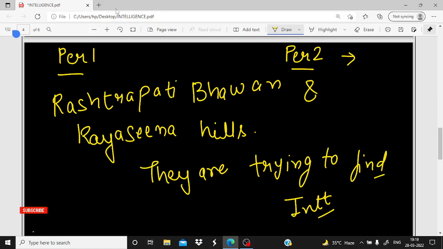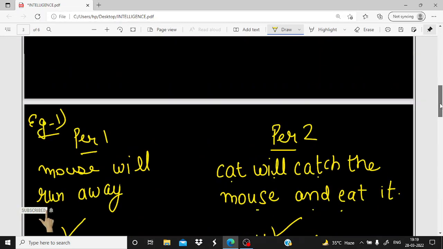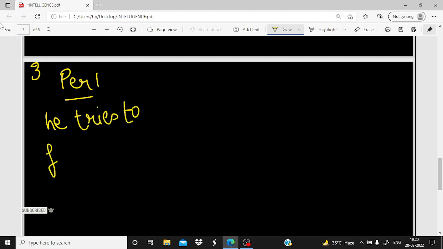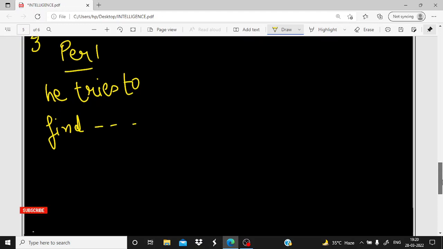Now we will consider question number 3. Here the question is, what were the educational degrees possessed by Lord Rama? For this, both persons are trying to give an answer. Person one tries to find the answer. He actually tries to search in a book or Google, etc., to find what were the educational degrees possessed by Lord Rama.